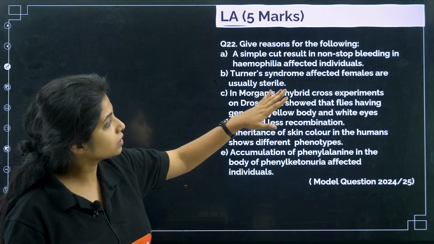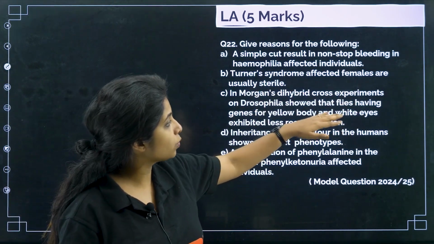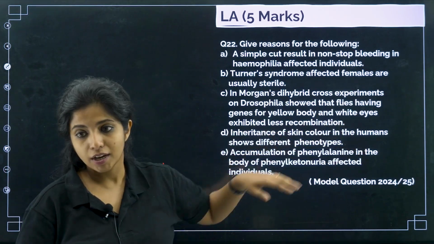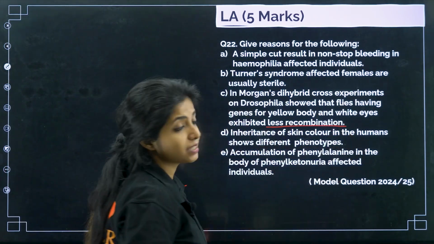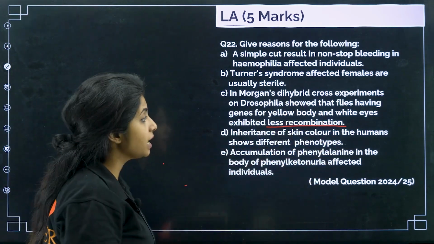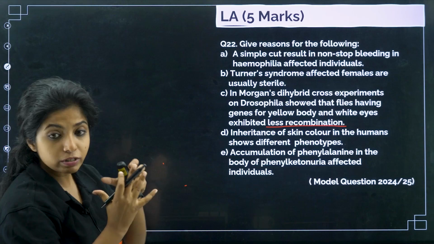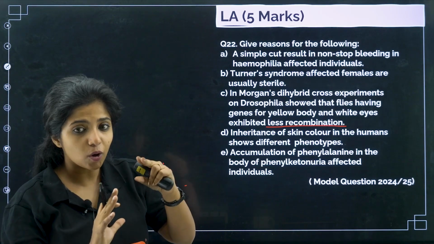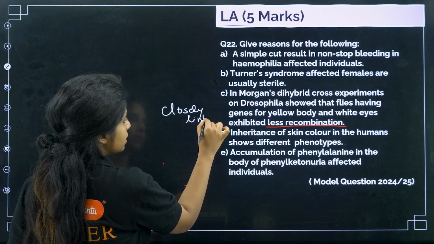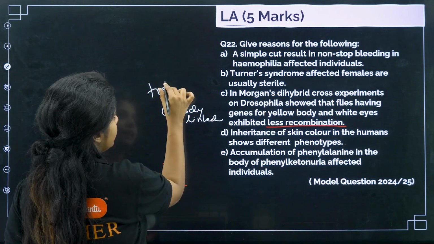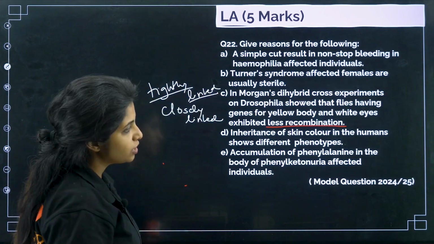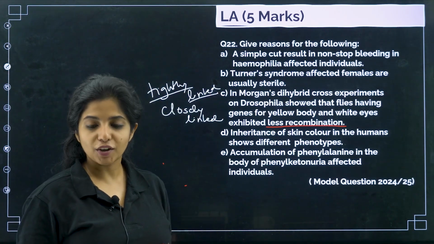Now, Morgan's dihybrid cross experiment on Drosophila showed that flies having genes for yellow body and white eyes exhibited less recombination. So if less recombination is there, that means what? The genes for yellow body and white eyes will be closely linked or loosely linked? If less recombination is there, it has to be closely linked, or tightly linked, which is why you see less amount of recombination.